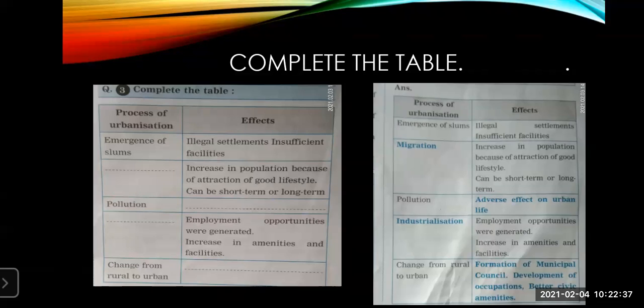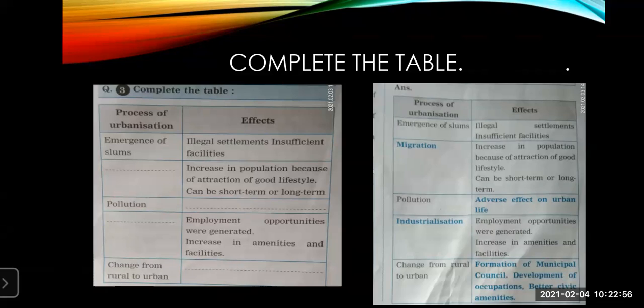Next, the process is not given but the effect is given: employment opportunities were generated, increase in amenities and facilities. Amenities also means facilities.